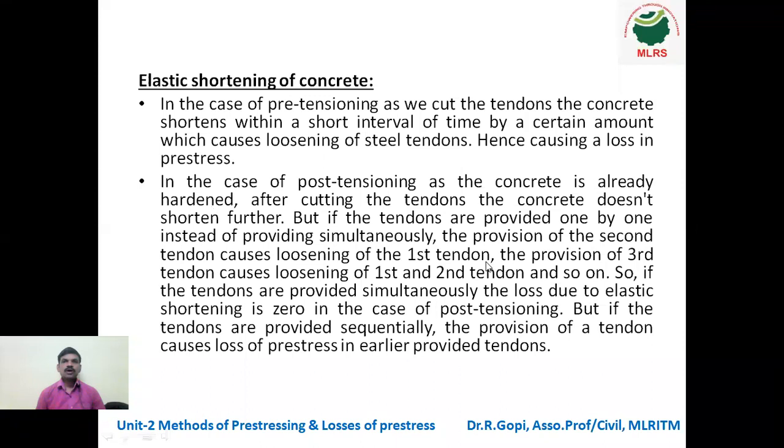First, we will start with elastic shortening of concrete. In case of pre-tensioning, as we cut the tendons, the concrete shortens within a short interval of time by a certain amount, which causes loosening of the steel tendons, hence causing a loss in pre-stress. So we know that initially the wires are stretched or tensioned. After the concrete attains strength, we will cut the tendons.